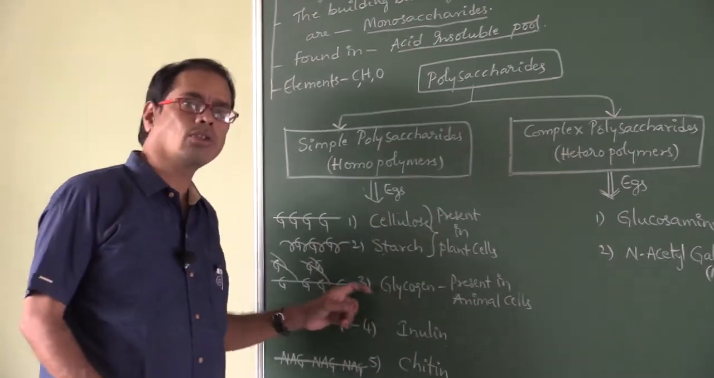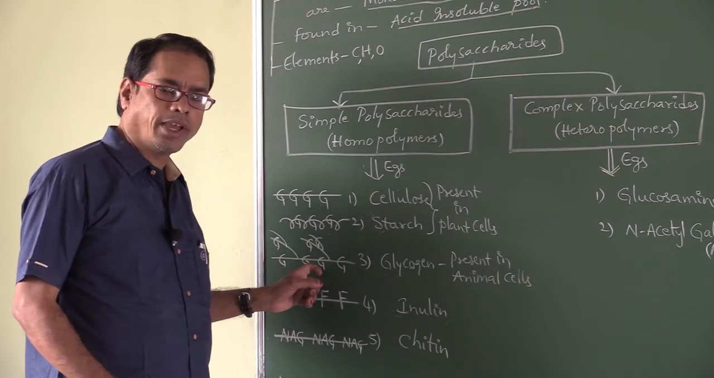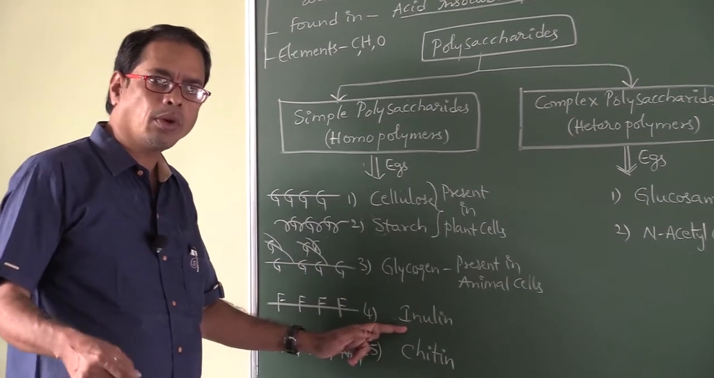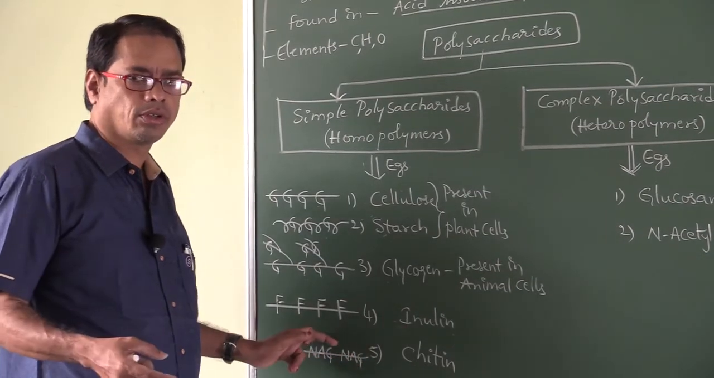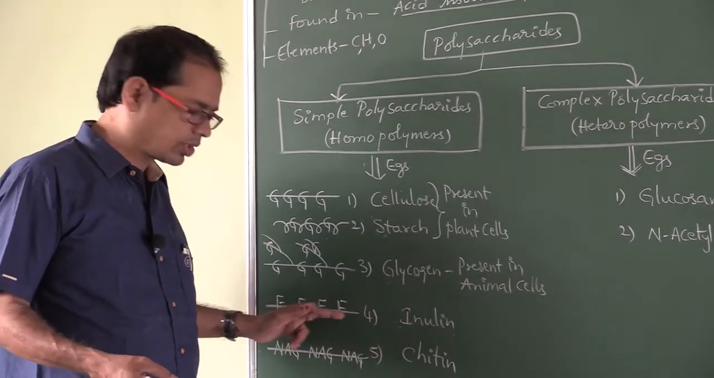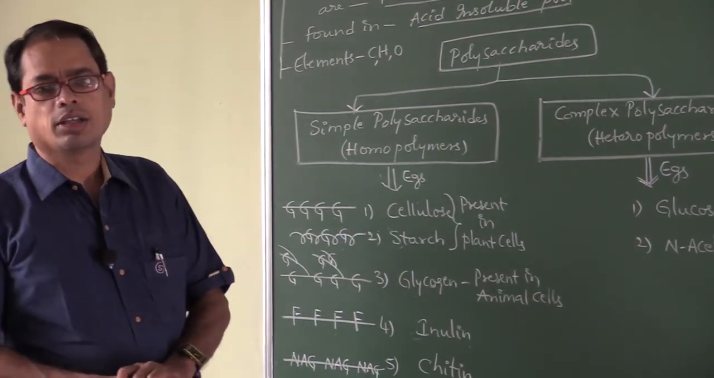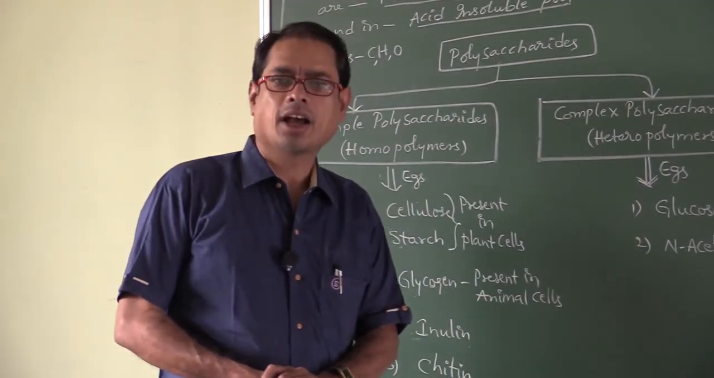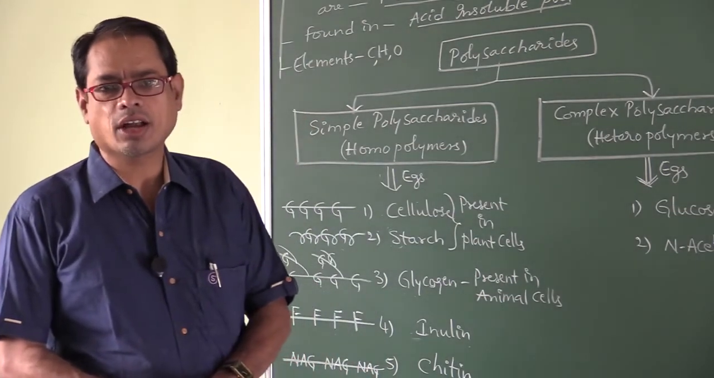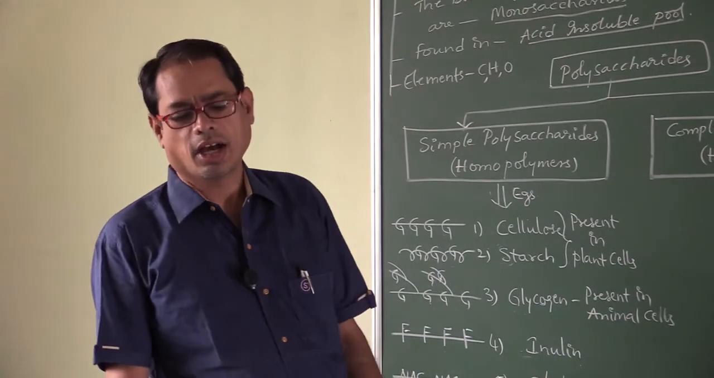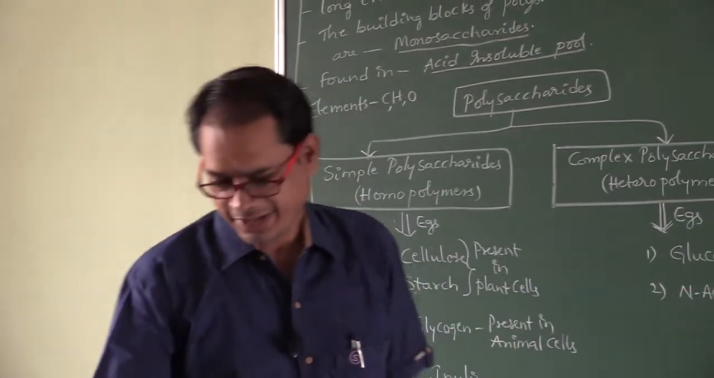Glycogen looks like a cartoon. Why? Because it has branches. Inulin means a polymer of fructose. Where do you find chitin? Chitin is in the cell wall of fungi and the exoskeleton of arthropods. Please note down all these points, my dear students, and we will meet in the next class.